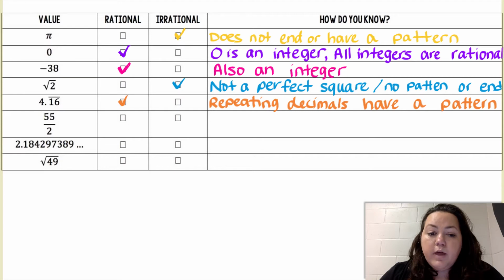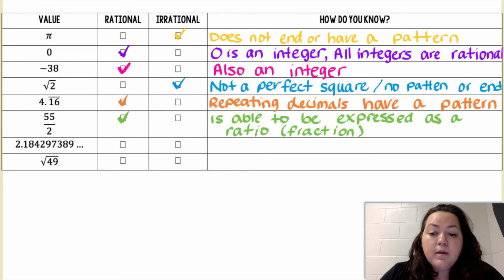55 over 2, well, that is written as a ratio. And if it's written as a fraction, a ratio, then it is rational.